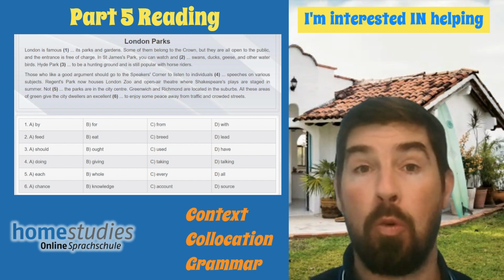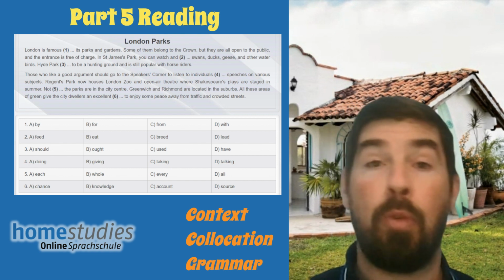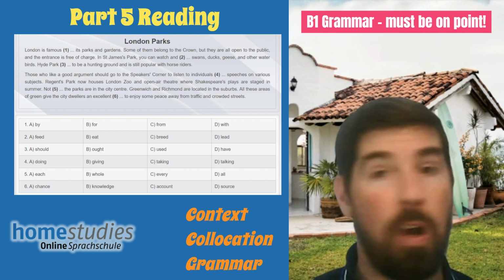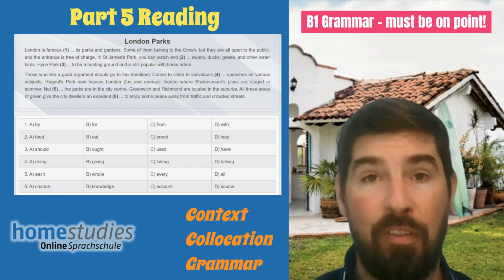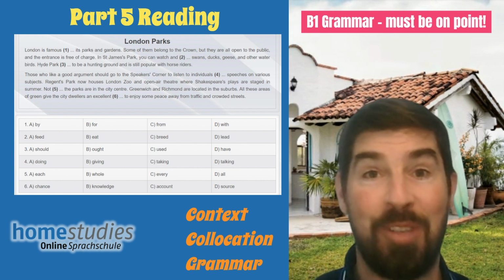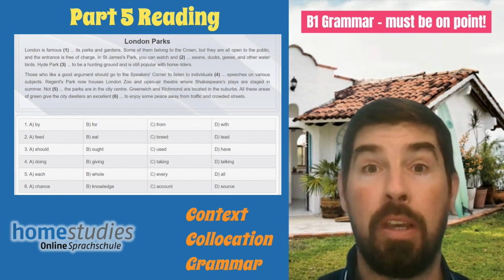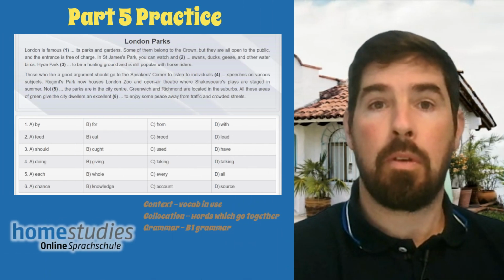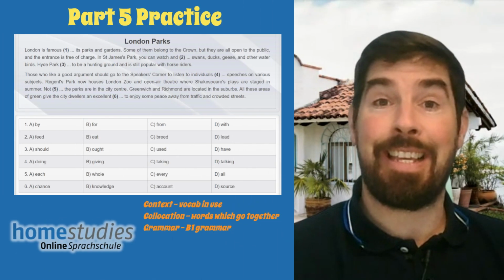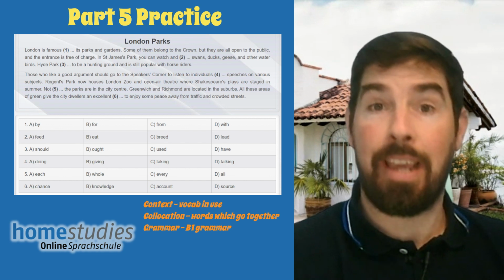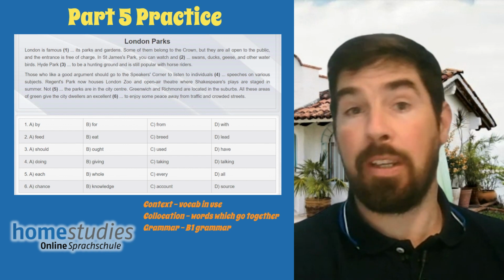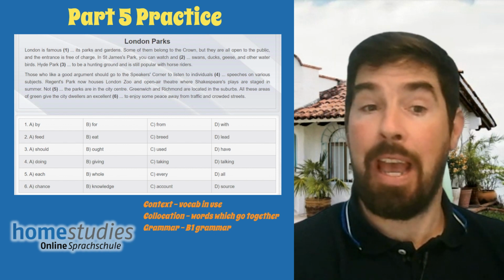These words go together. Finally, we've got grammar. You need your knowledge of grammar. You need B1 grammar down before you're ready to start this part of the exam. Okay? So let's take a look at an example and do it together. So looking at our example here, how can we apply this CCG, this context, collocation, and grammar? Well, let's take a look at the gaps and see the options that we have.